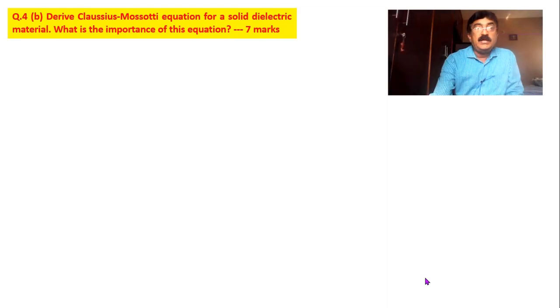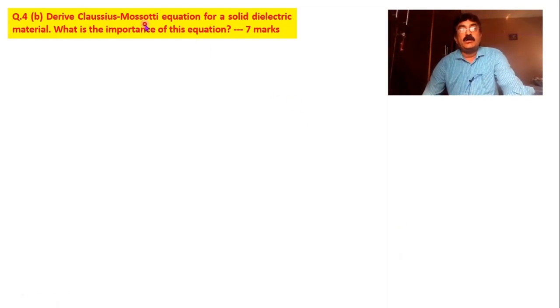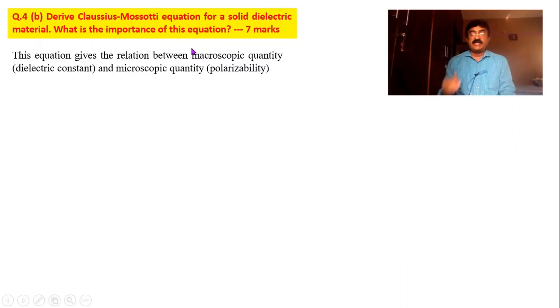Now coming to the Clausius-Mosotti equation. This is also one of the expected questions. Clausius-Mosotti equation for solid dielectric material. Well, dear students, I will just run through the steps. This equation relates the macroscopic quantity called dielectric constant with microscopic quantity called polarizability. The relation between epsilon r and alpha. Epsilon r is for dielectric constant, alpha is for polarizability.